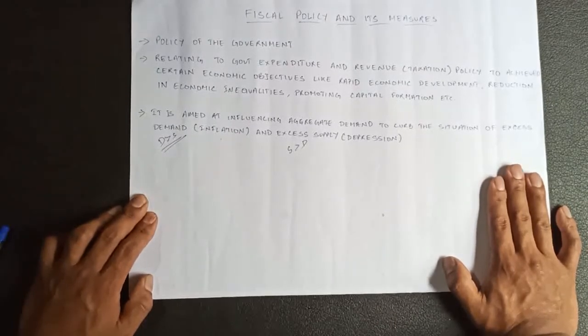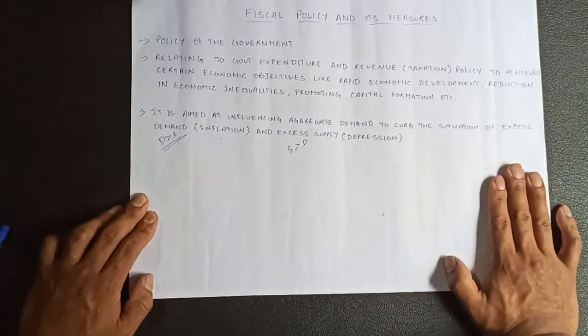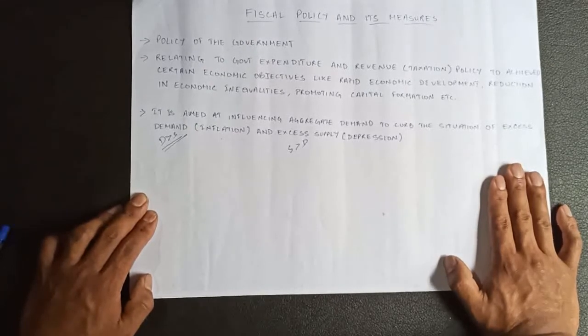Now, what is the main aim of fiscal policy? It is aimed at influencing aggregate demand to curb the situation of excess demand and excess supply. Now, what is aggregate demand here? Aggregate demand means the total demand of goods and services in our economy.